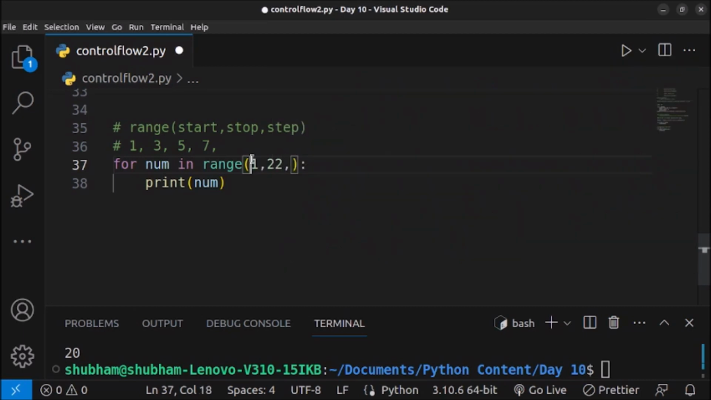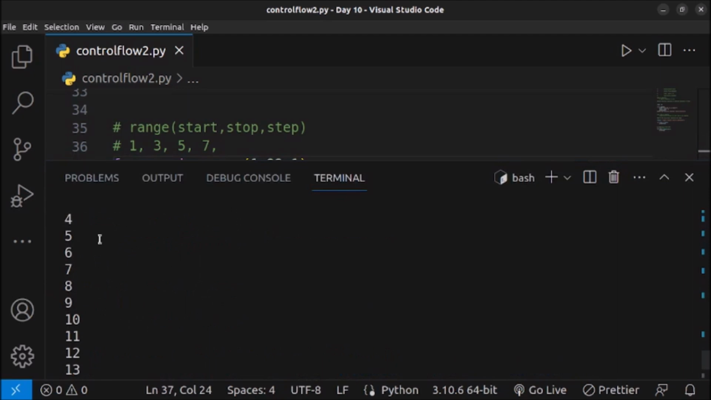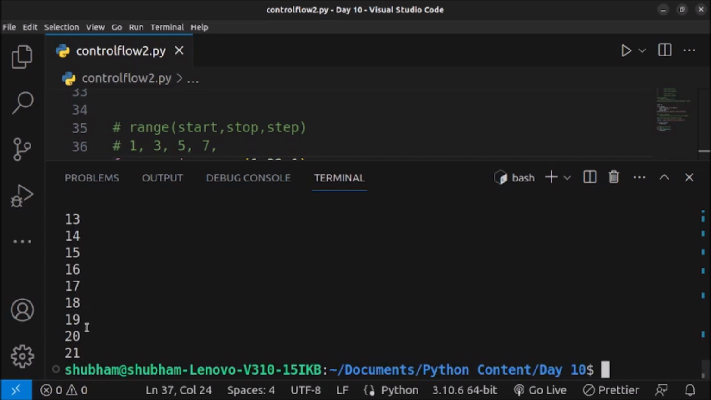By default the step is 1. So if I give 1 here, it will generate all the numbers from 1 to 22. Let me execute this code. As you can see, if I make it bigger, all the numbers from 1 to 21 are printed: 1 2 3 4 5 6 7 8 9 10 11 12 13 14 15 16 17 18 19 20 21. But now I want to only print the alternate numbers.